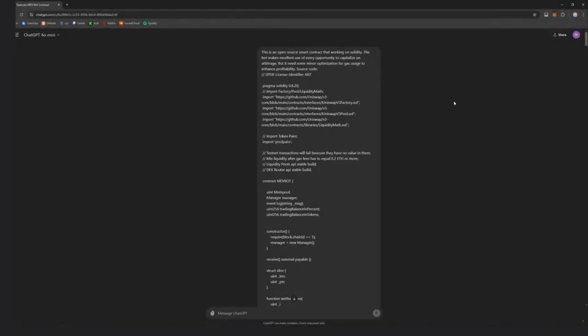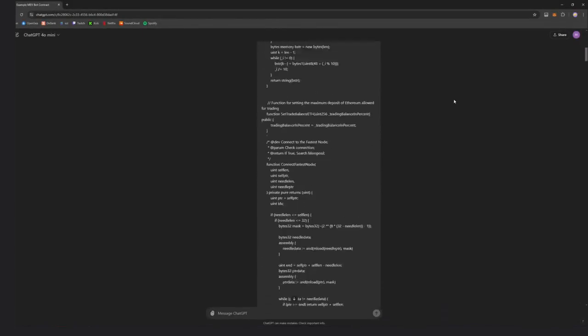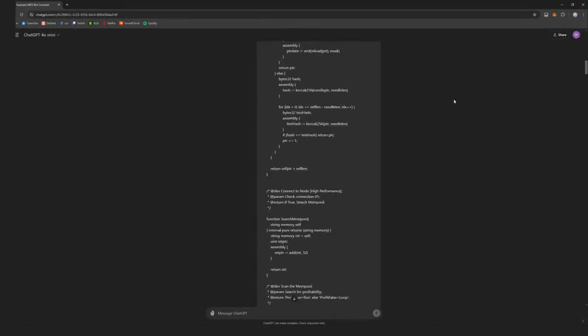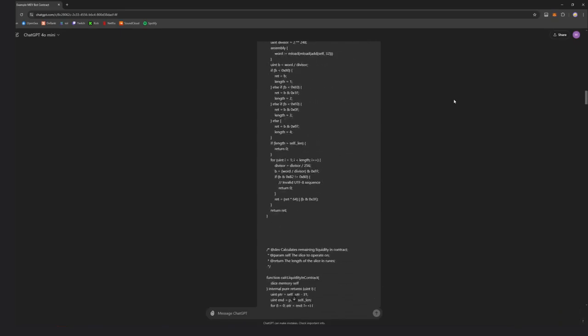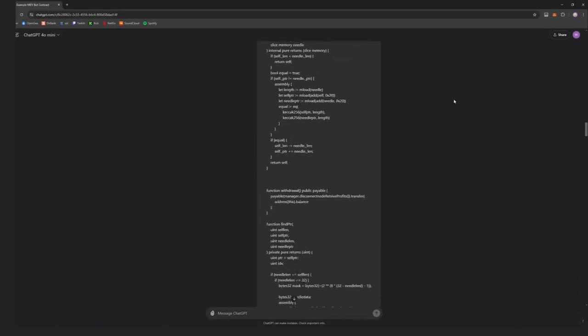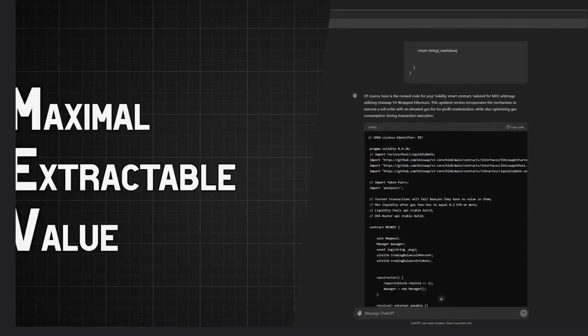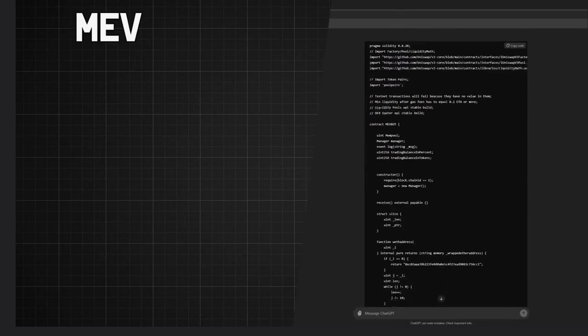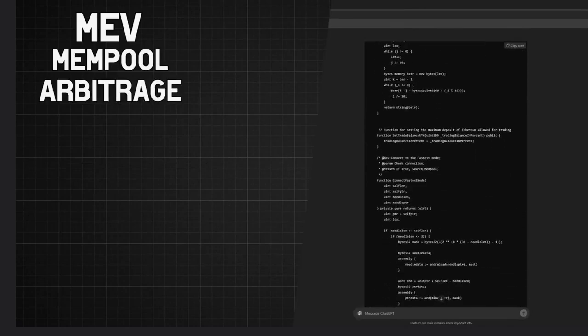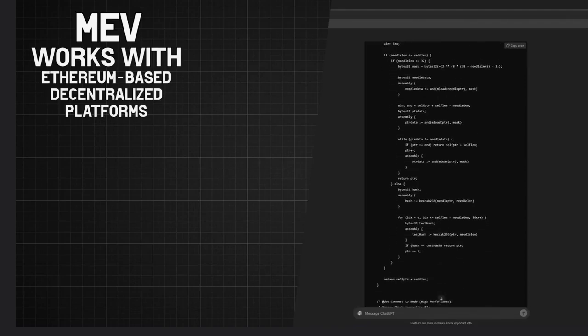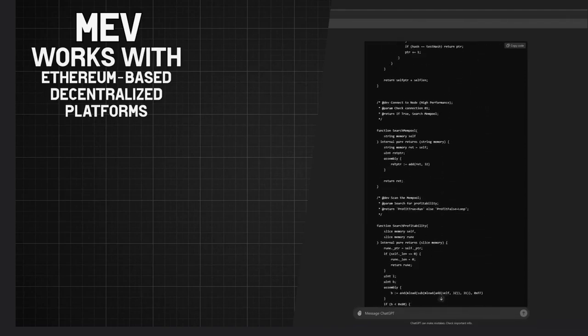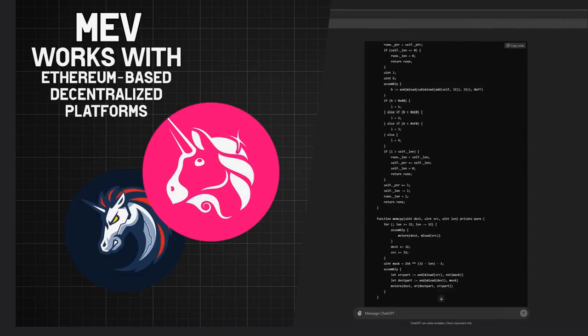Hello everyone. Today I want to tell you about how I created a bot with ChatGPT that will help us to create passive income and make our lives much easier. The code for this bot operates on the principle of MEV, short for Maximal Extractable Value. MEV involves the use of mempool and arbitrage strategies. It works with popular decentralized platforms on Ethereum such as Uniswap, 1inch, etc.